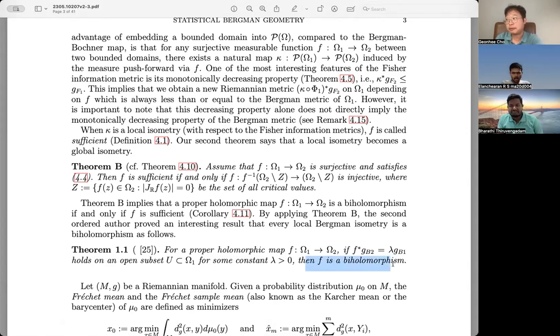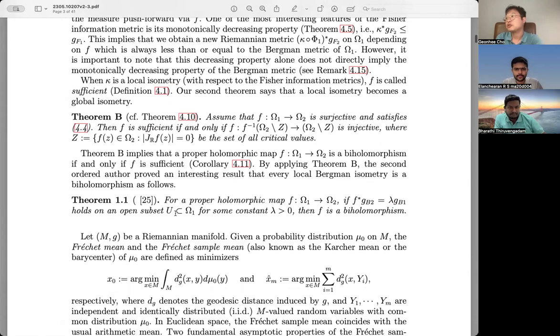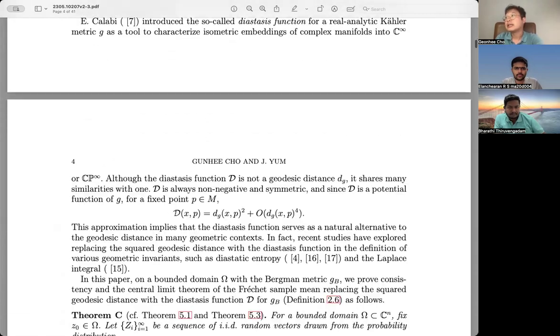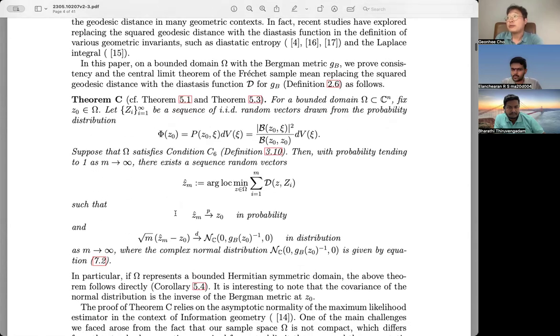We know that if we have a biholomorphism, this is clearly correct, but we'd like to look at the converse direction. So this was the application of this Theorem B. Of course, there's a way to show this without using this framework, but this is what we aimed to show.